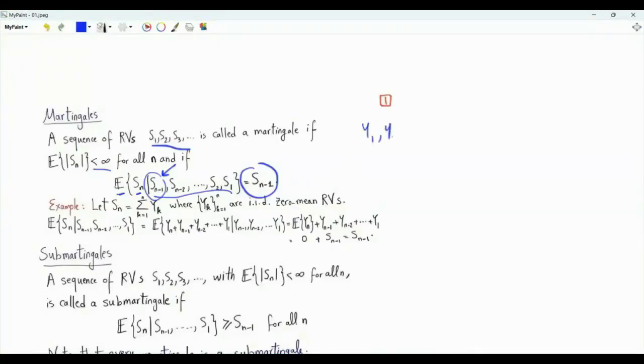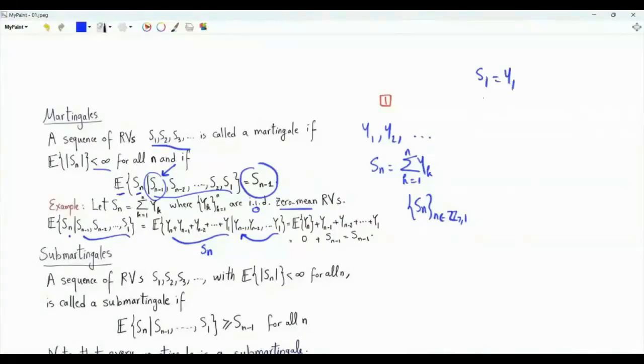Consider the random variables y1, y2, and so on. Those are zero mean and are independent and identically distributed. Sn is equal to summation k from 1 to n of yk. The sequence Sn is a martingale. To check this, note that Sn has a mean of 0 for every positive integer n. The conditional expectation of Sn given the random variables from S1 to Sn minus 1 is equal to the conditional expectation of Sn given the random variables from y1 to yn minus 1. Note that S1 is equal to y1, S2 is equal to y1 plus y2, S3 is y1 plus y2 plus y3.